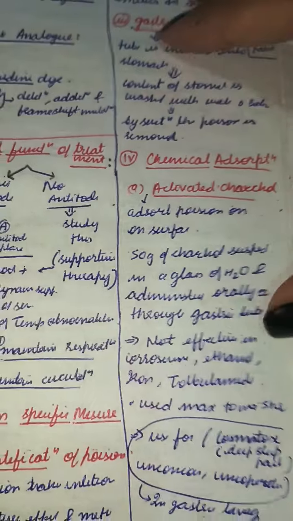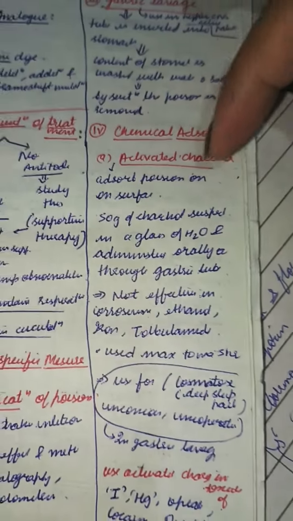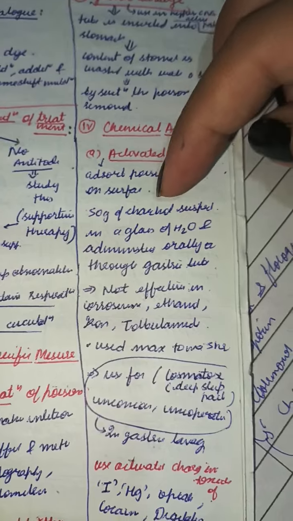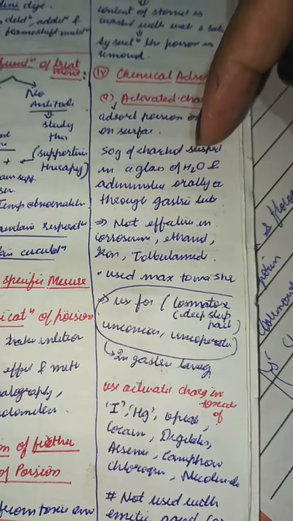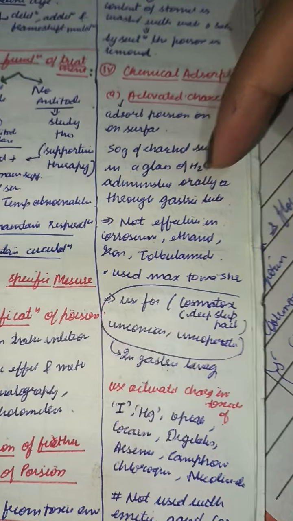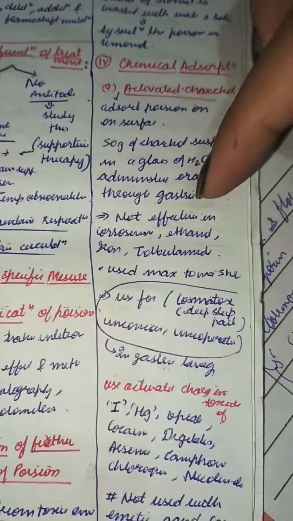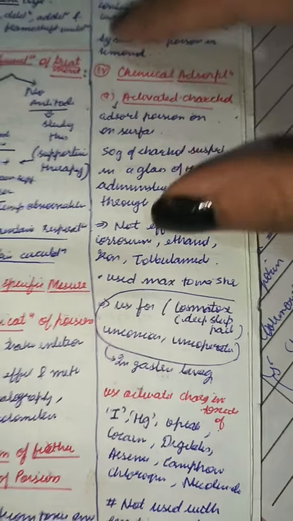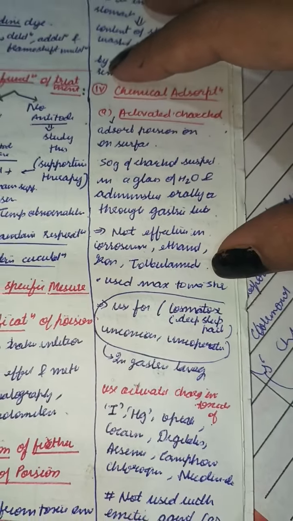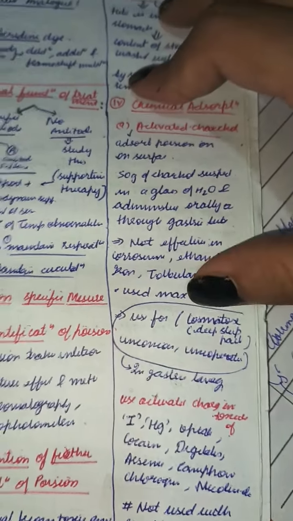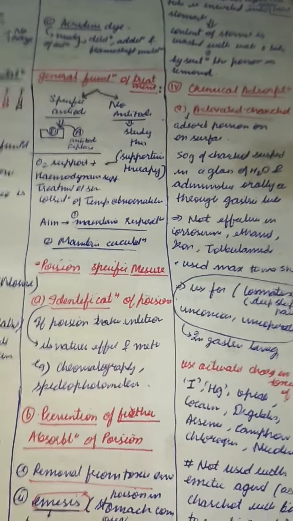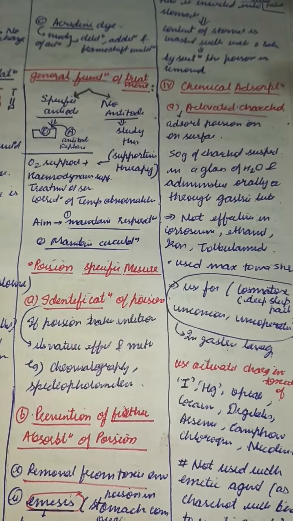Now the fourth one is absorption, the chemical absorption method. In this we use activated charcoal, for example, that absorbs the poison on its surface. So 15 gram of charcoal is taken with a glass of water and administered orally or through the gastric tube. Now it is not effective in corrosive or ethanol poisoning or tolbutamide poisoning patients. It is used at maximum within 5 hours. One more thing, apomorphine shouldn't be given to CNS depressant patients, because apomorphine is itself a CNS depressant.